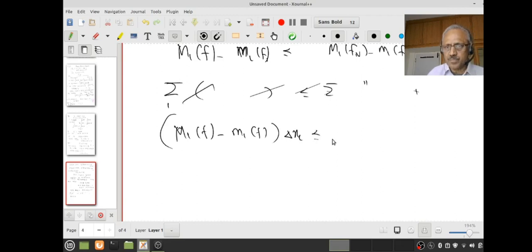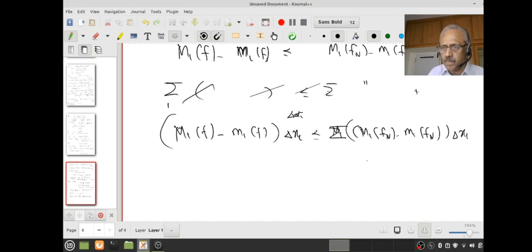Remember these delta x_i are positive, therefore even for Riemann-Stieltjes I can use it; there I will use delta alpha_i. Anyway, so summation of (M_i of f_n minus small m_i of f_n) into delta x_i plus 2 eta times delta x_i. Are you following? Because each one of the terms will be less than 2 eta.